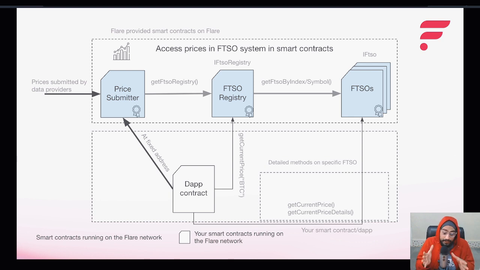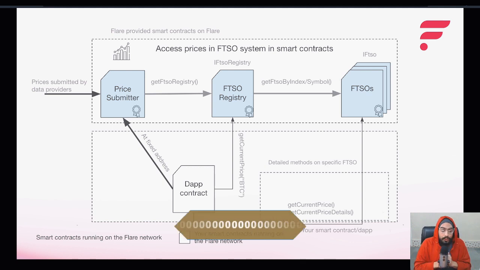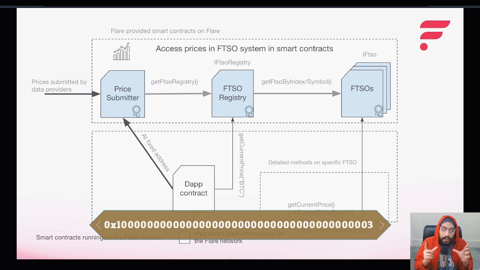This is important as FTSOs can be upgraded and the registry should be considered the source of truth for currently valid FTSO for each asset. So how do we get the address of this FTSO registry contract? So we use a special hard-coded address